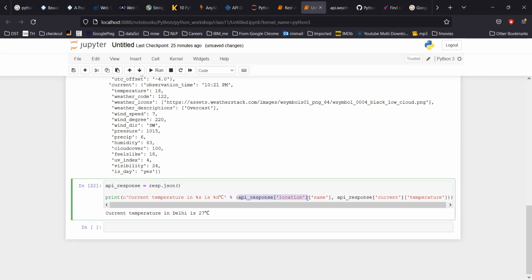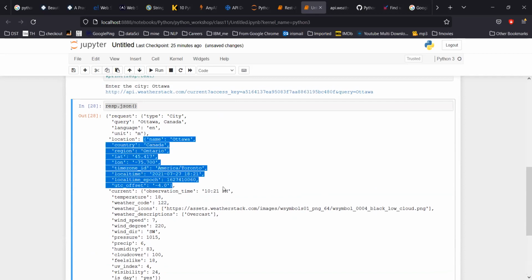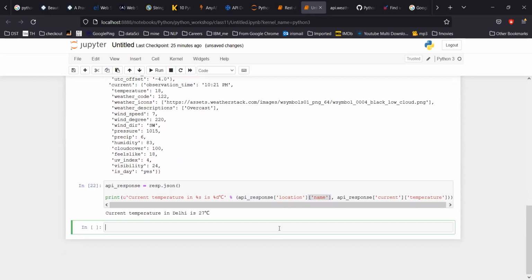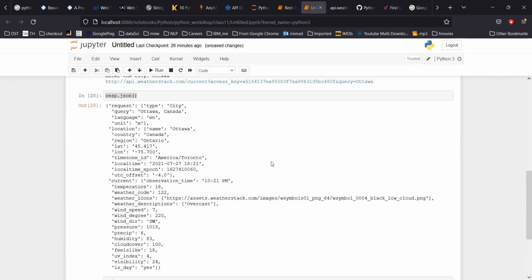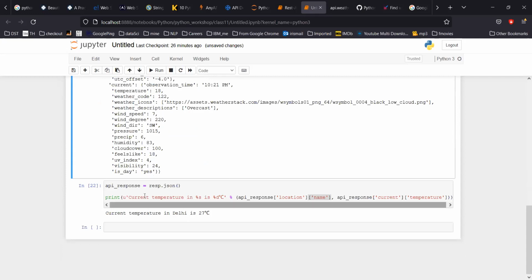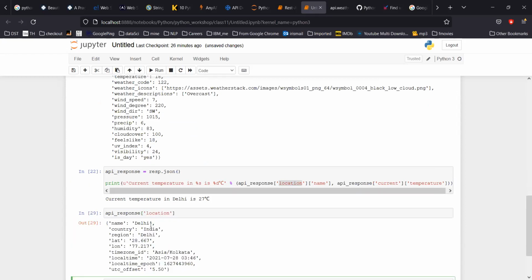If you see this, I'm first picking the location. Let's see where the location is. Location is here. Under location, there is another dictionary. If you see closely, the value of location is another dictionary till here. So that's why I have put name. The other dictionary's key is that. So that's the benefit of a nested dictionary. A nested dictionary always works this way. First you fetch the location. The location outcome is this. So let me show you that as well. So api_response, location, and if you see, this is also a dictionary.